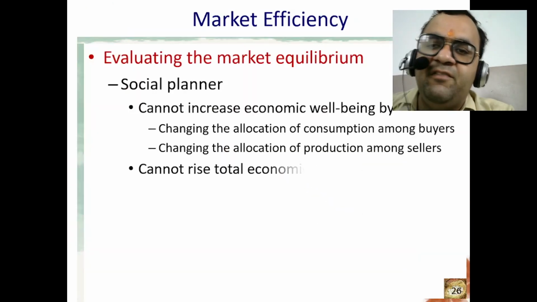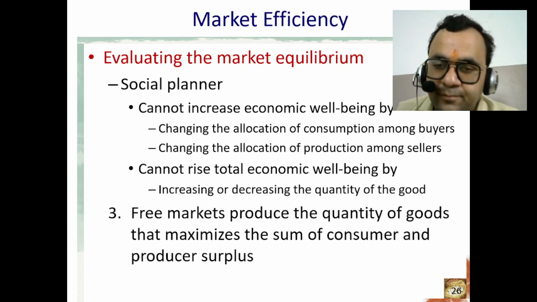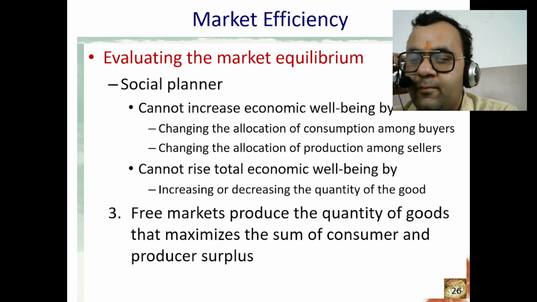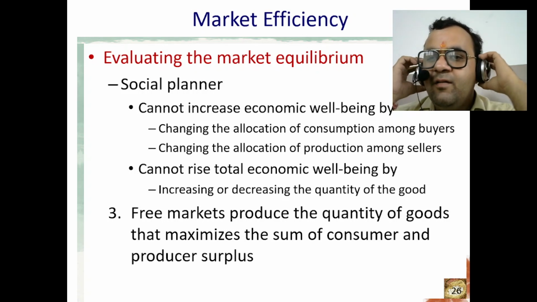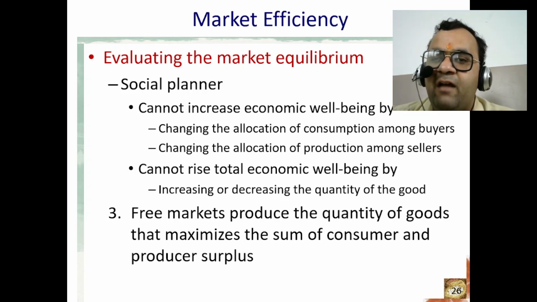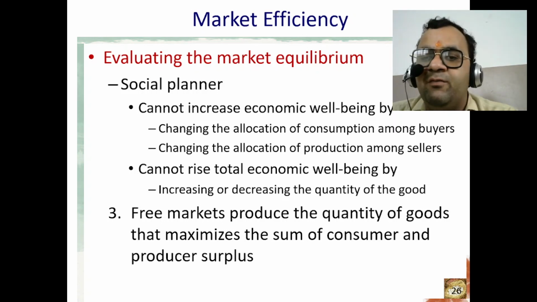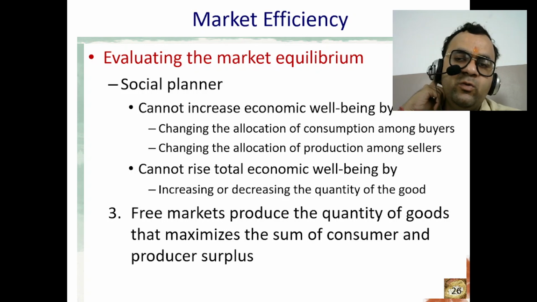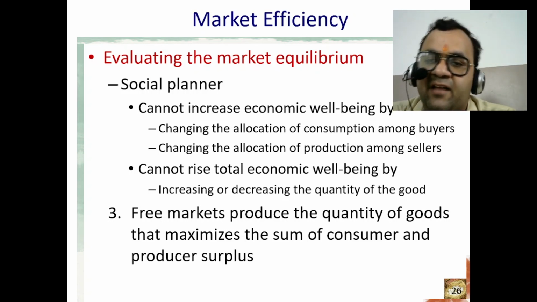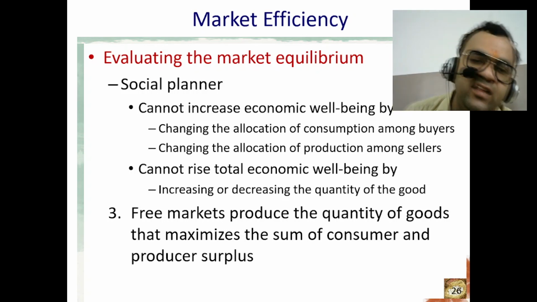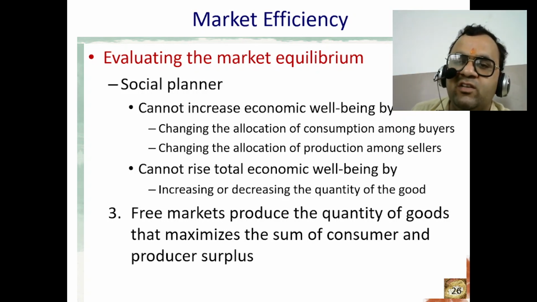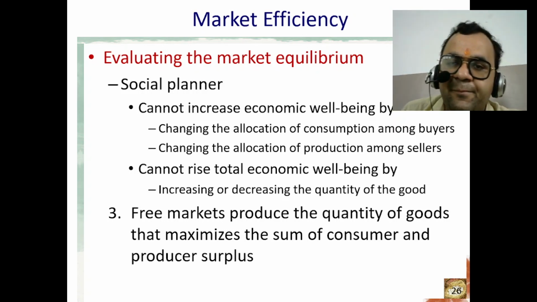Now we will study market efficiency. Market efficiency refers to the idea that a financial market reflects all available information and prices adjust quickly to new information, making it impossible to consistently achieve results in excess of the market average. In other words, it is impossible to consistently beat the market.